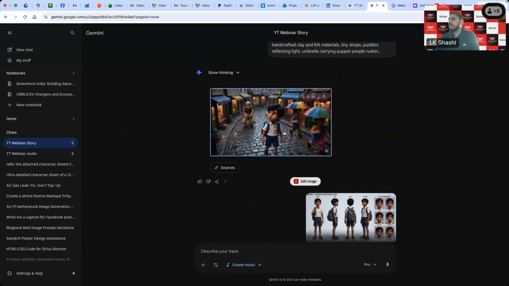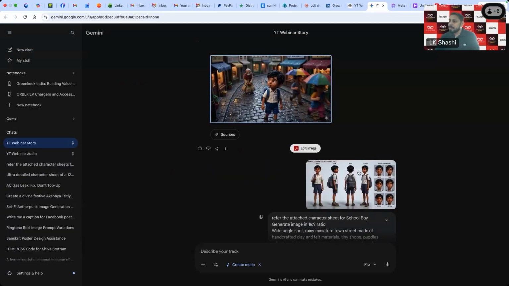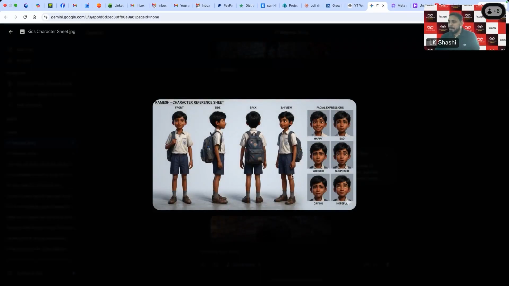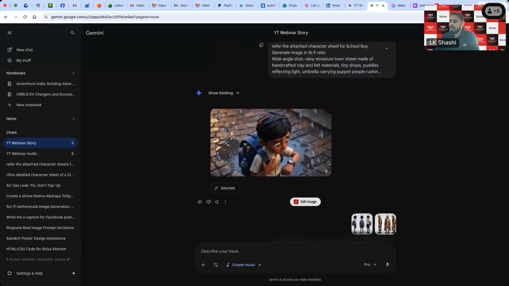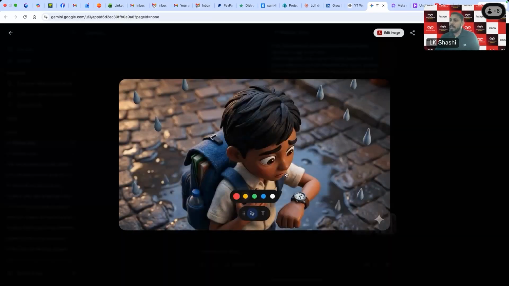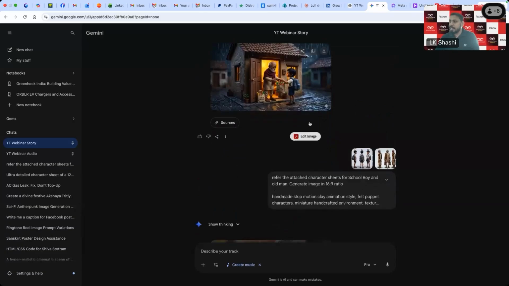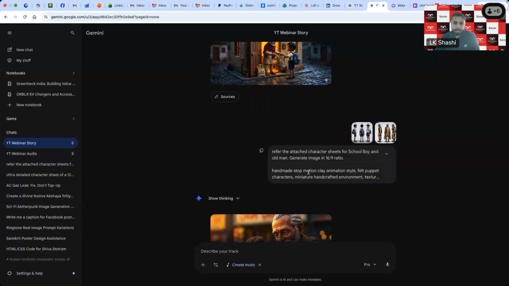So that's how I kept giving the prompts and the character sheet images in every prompt, and I was able to receive my final output as a final image, the first frame of every shot. So that's how I generated all the images and then downloaded them to my computer.